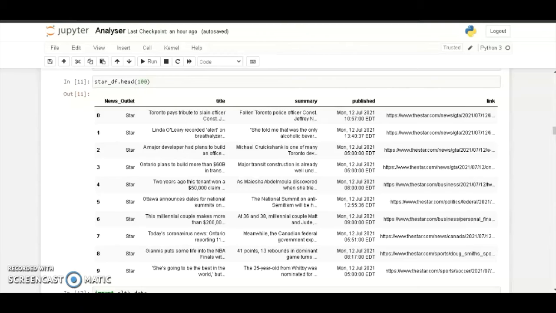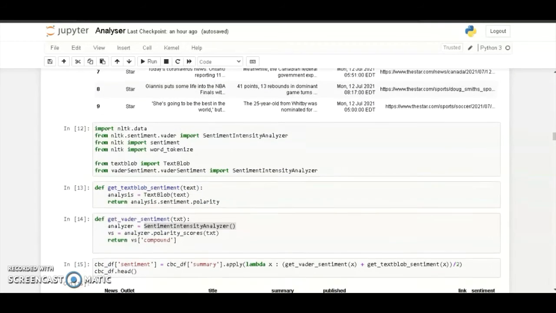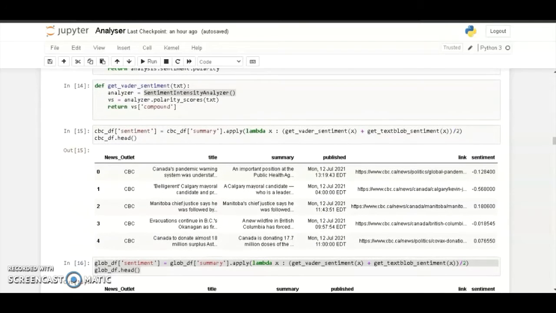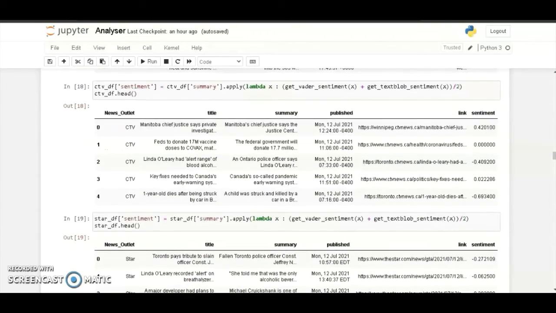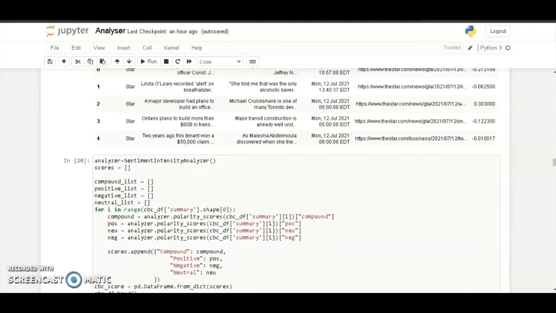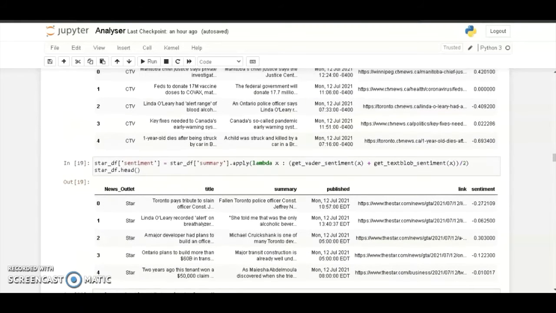I collected all the data, saved it inside different data frames, and then I did the sentiment too. I used NLTK and Vader to just get the sentiment for each data frame, that is for CBC, Global, CNN, CTV, and Star. And then I made a data frame with the sentiment attached to the data frame, and I passed my work on to my colleague Harsh. And that's it. Thank you, sir.